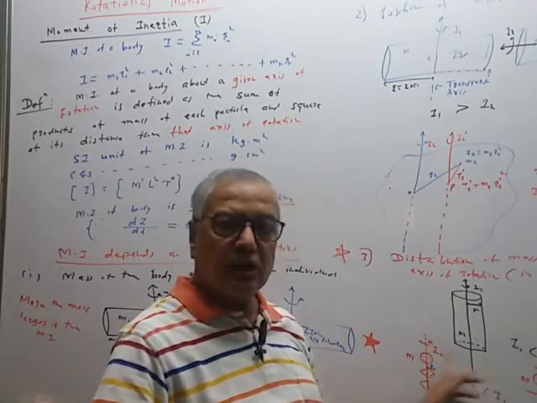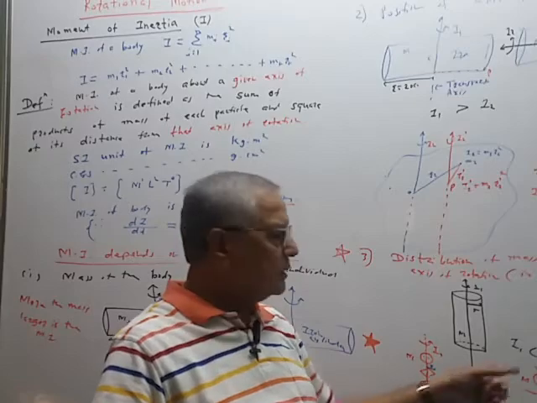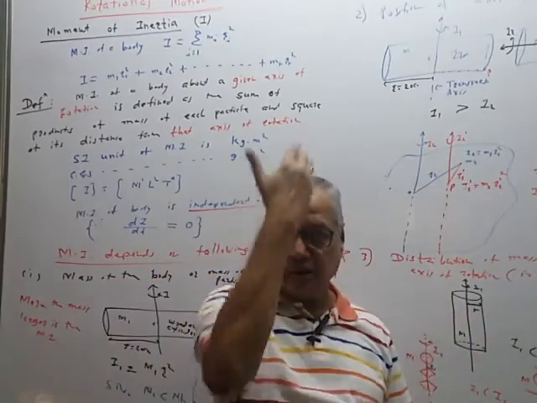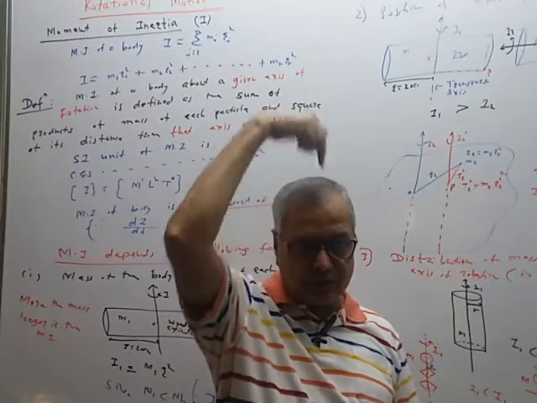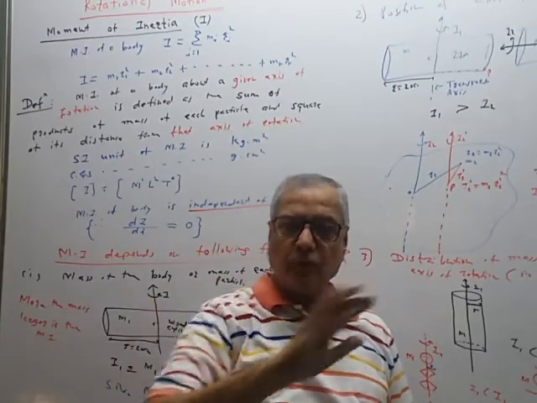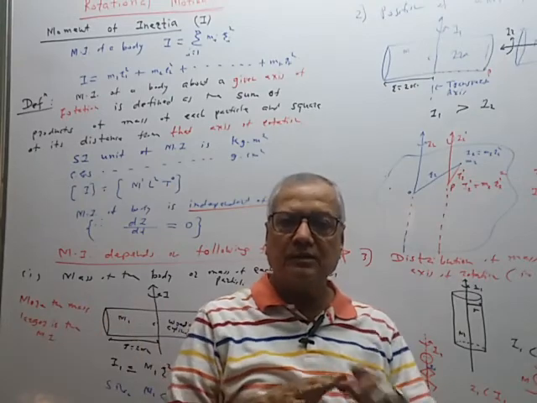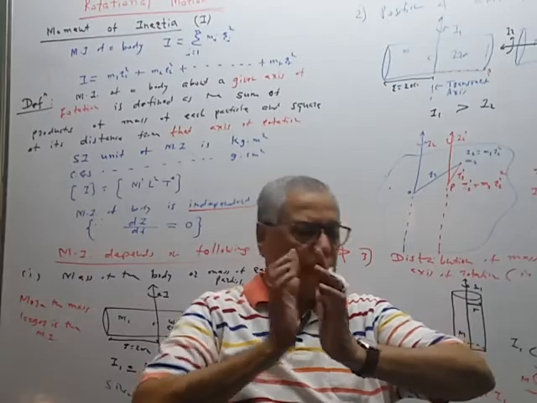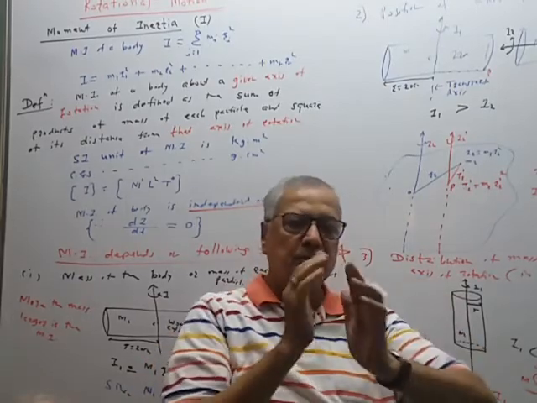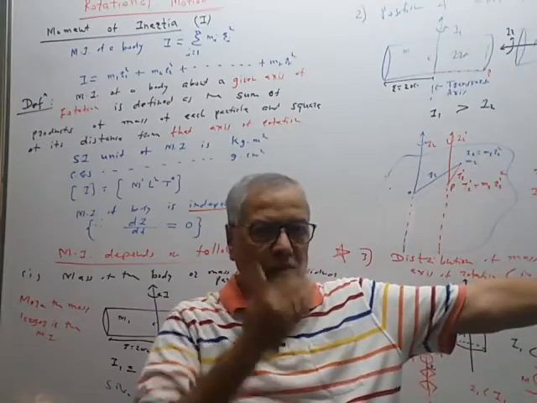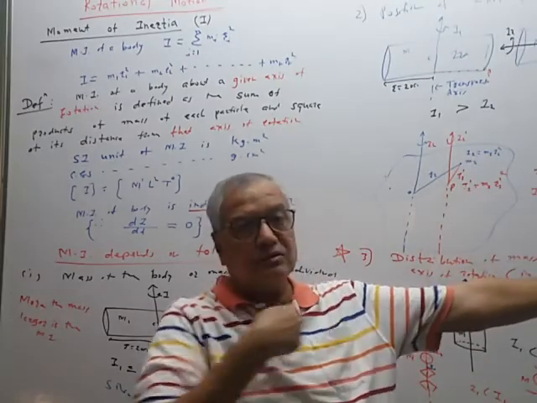In both cases the observer is the same, that is, there is no change in mass. Mass is kept constant. The axis is also passing through the head, vertical axis passing through its head. So no change in position of axis of rotation, no change in mass, but only there is a change in distribution. Initially the position is like this, so mass is distributed only up to this distance, and the new position is like this, so mass is distributed up to that distance.